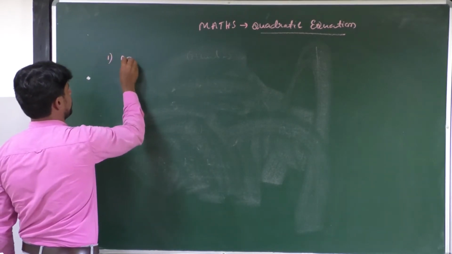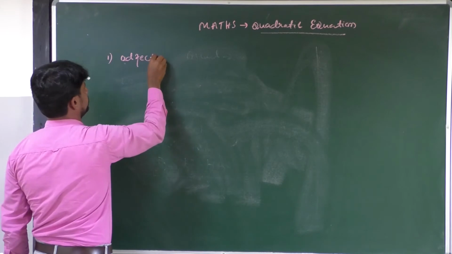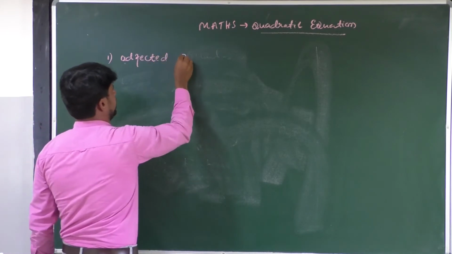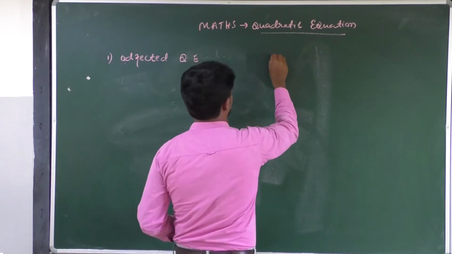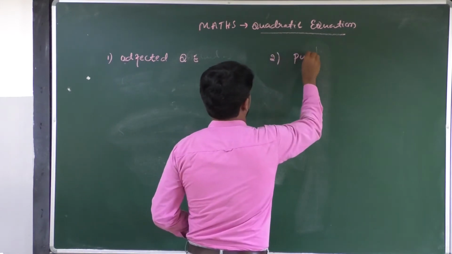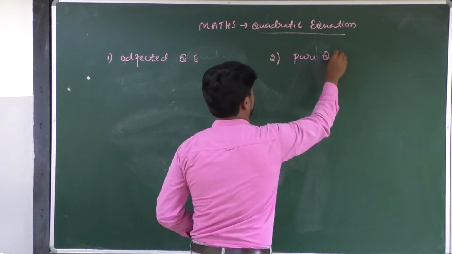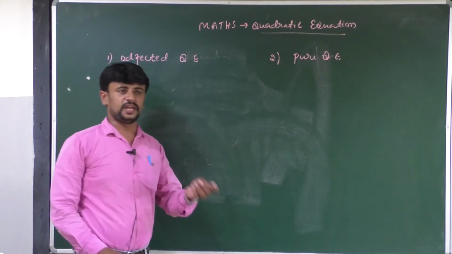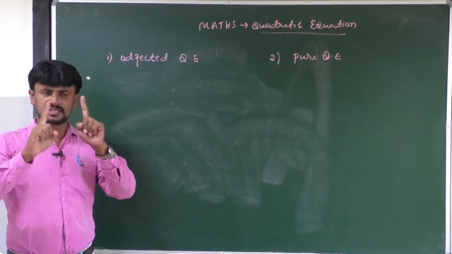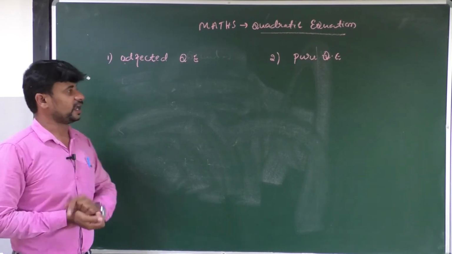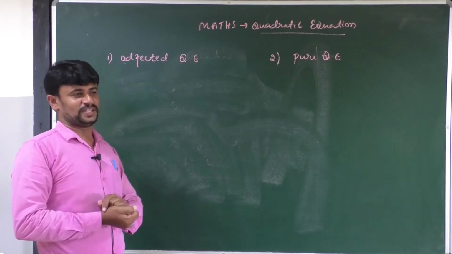First one is hard-factored quadratic equation, and the second one is pure quadratic equation. Totally we can see two types of quadratic equation.